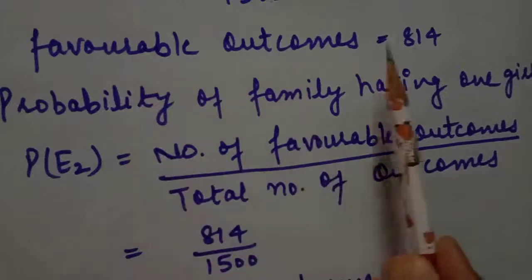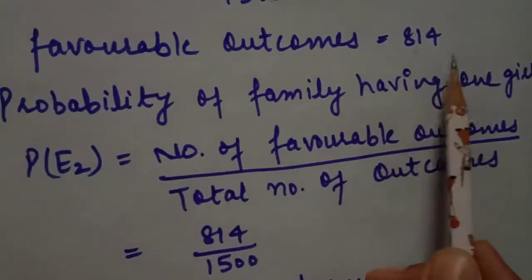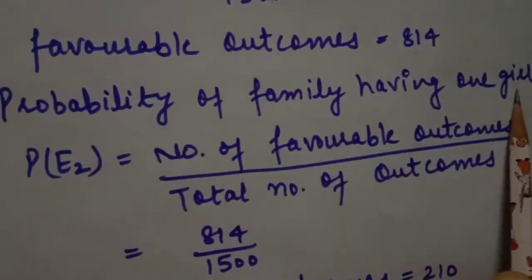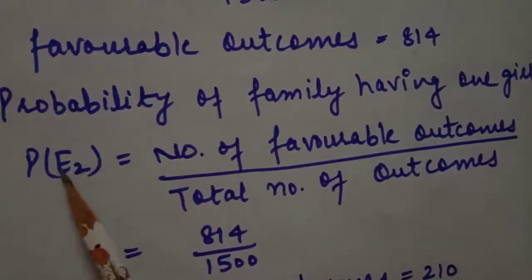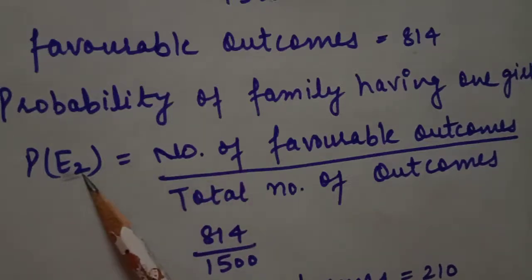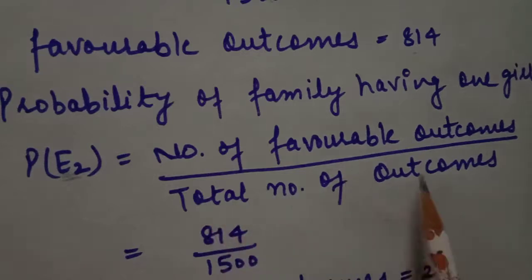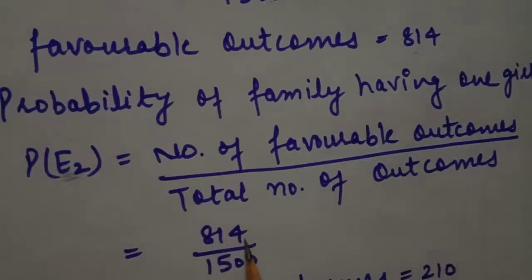Favorable outcomes are 814. The probability of a family having 1 girl, we can denote as E2, because we used E1 for the 2 girls; we are using E2 for the 1 girl because it is the second part of our question. Formula: number of favorable outcomes divided by total number of outcomes, which is 814 divided by 1500. This is your answer for the second part, in which we have to find the probability of having 1 girl only.